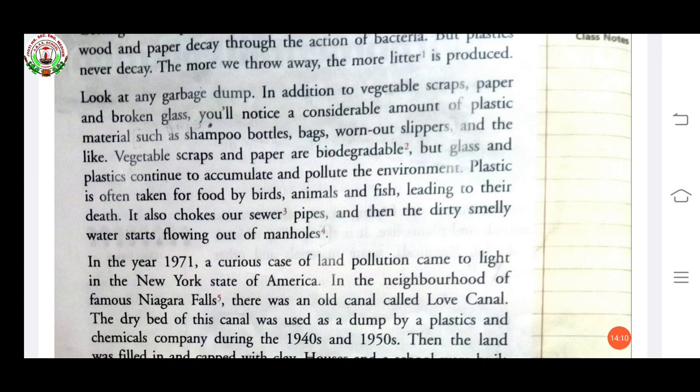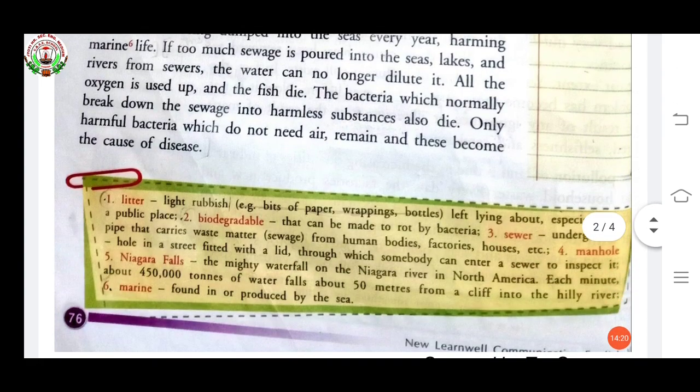Vegetable scraps and paper are biodegradable. Biodegradable means that can be made to rot by bacteria. So they are biodegradable, but glass and plastic continue to accumulate and pollute the environment.